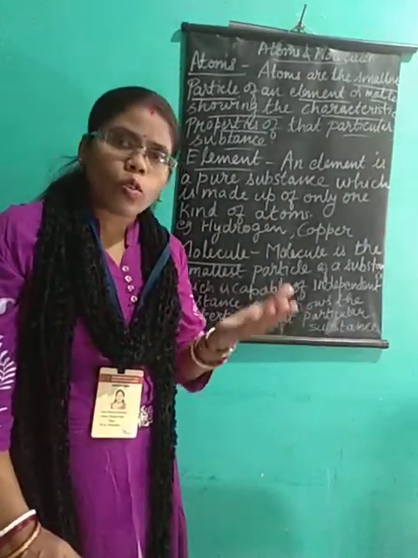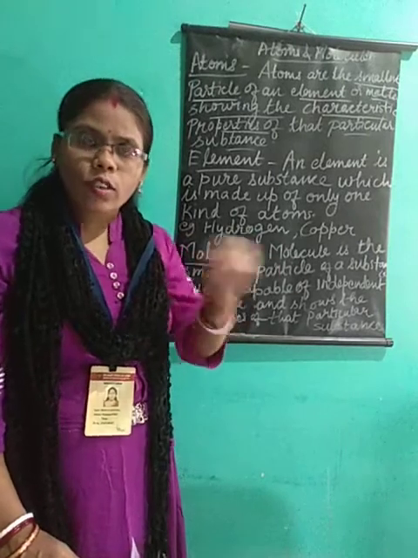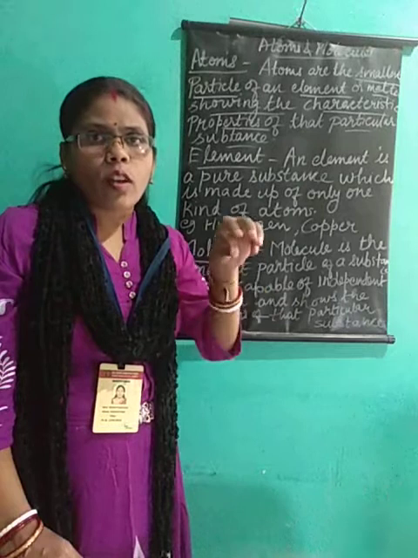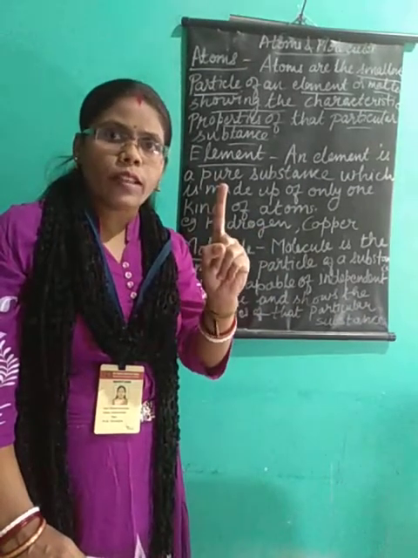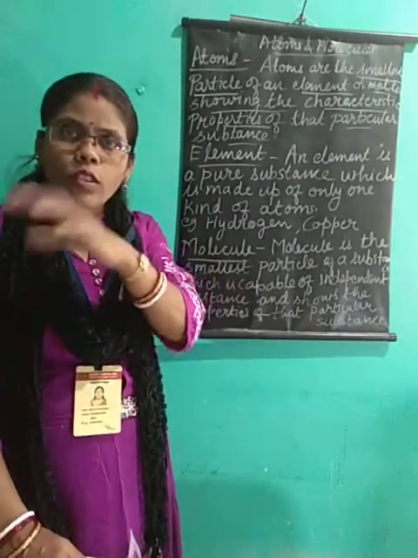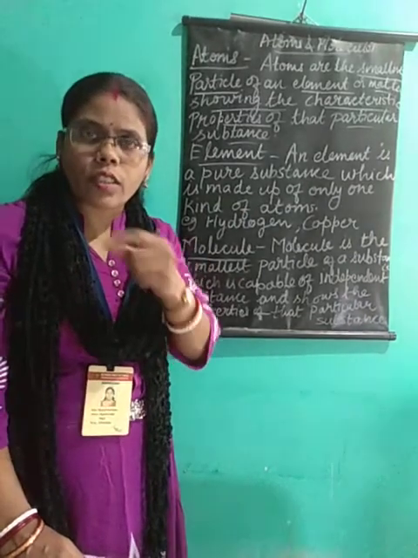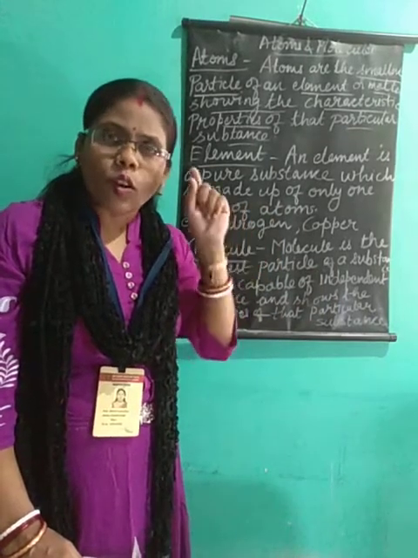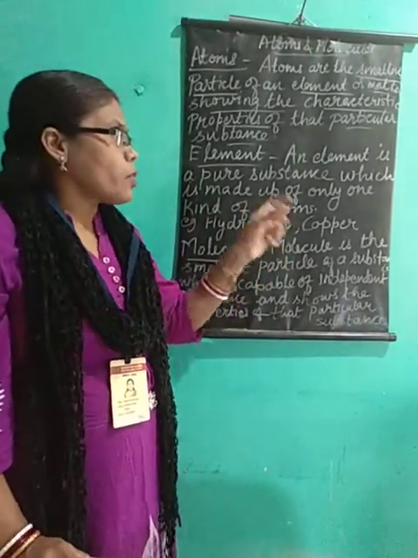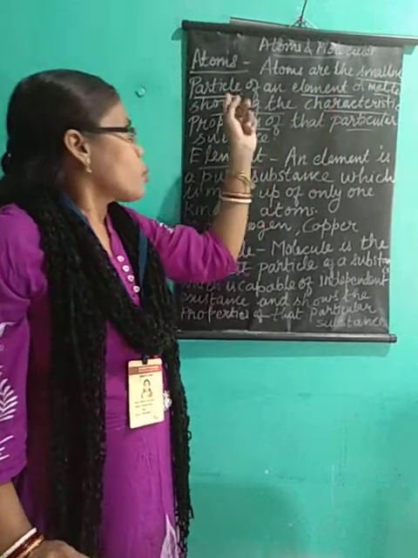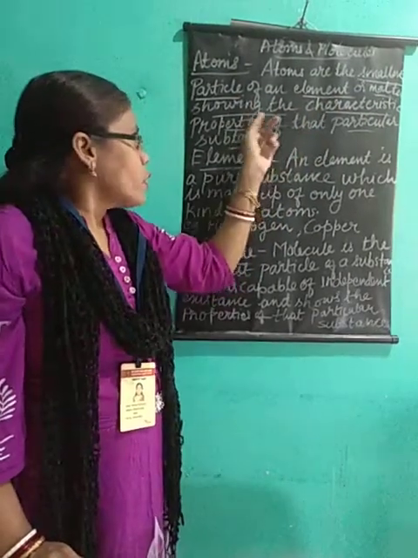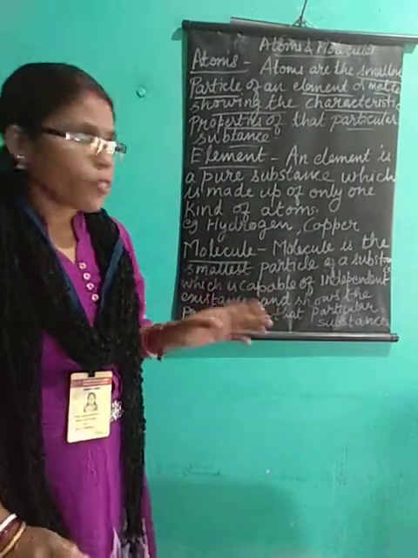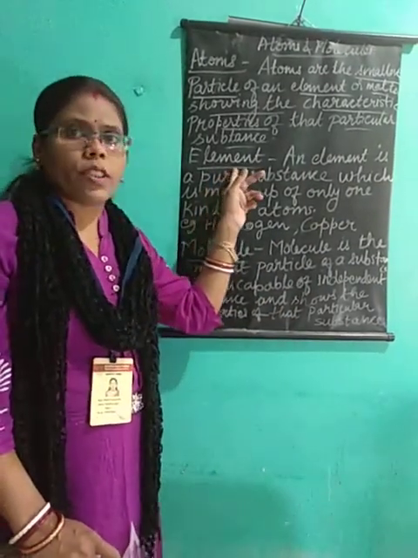If it is gold, then gold will contain the atoms of gold only. It will not contain the atoms of silver. It will not contain the atoms of copper. So one single atom of gold will show the properties of whatever gold shows. That is, it is lustrous, malleable, and ductile. All those properties will be shown by one single atom also. So the definition of atom is: atoms are the smallest particle of elements or matter showing the characteristic properties of that particular substance. Okay.